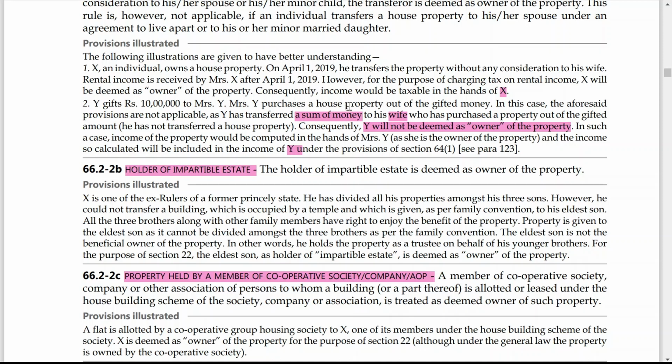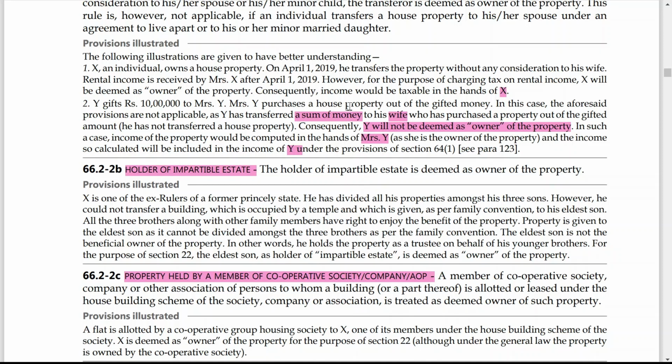In such case, income of the property would be computed in the hands of Mrs. Y as she is the owner of the property, and the income so calculated will be included in the income of Y under clubbing provision.